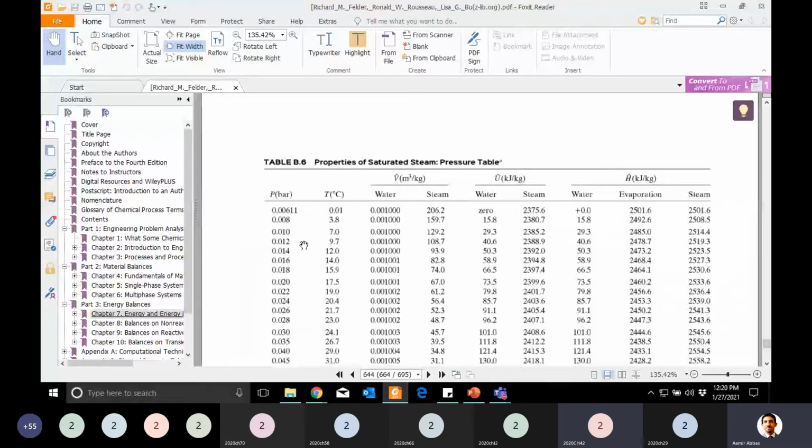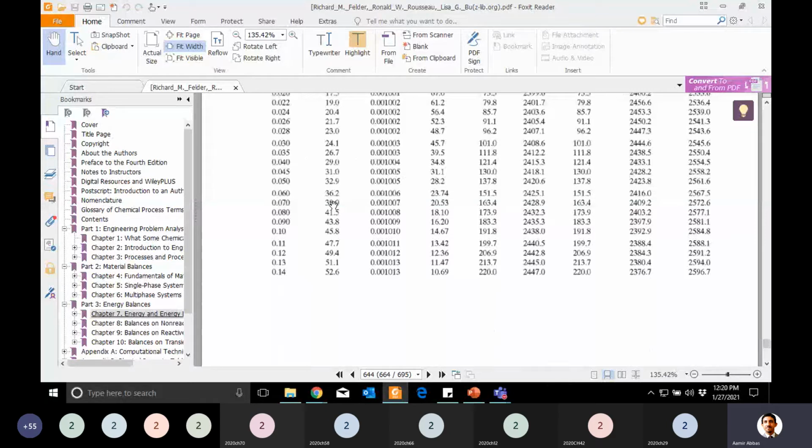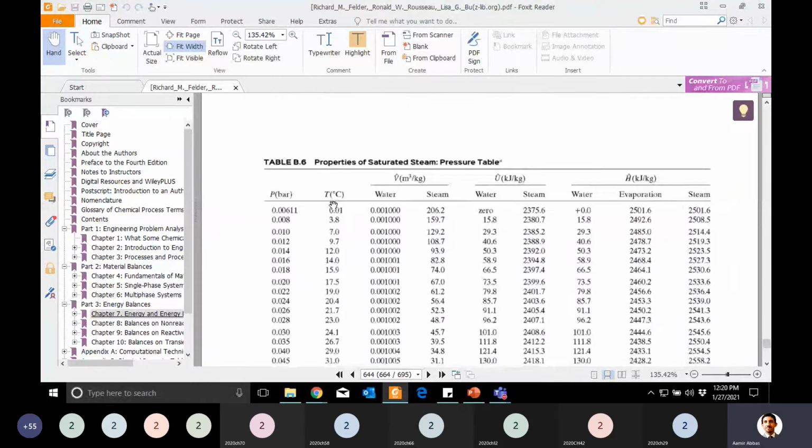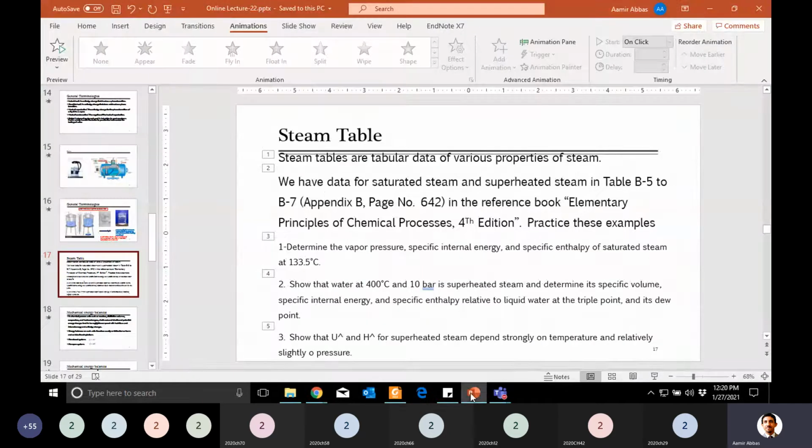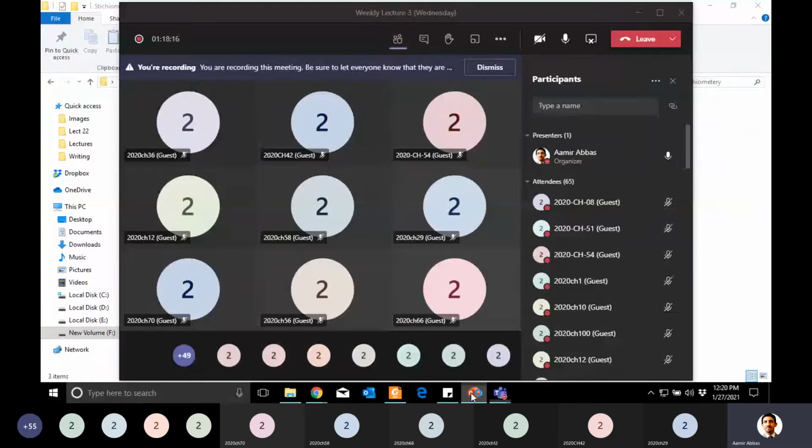One thing more, let me tell you guys: here temperature is in degrees C, so if temperatures are in different units, please convert them. And similarly for pressure, here the data is in bar, so whenever you are looking at these tables, please look at the units so that you don't make a mistake.